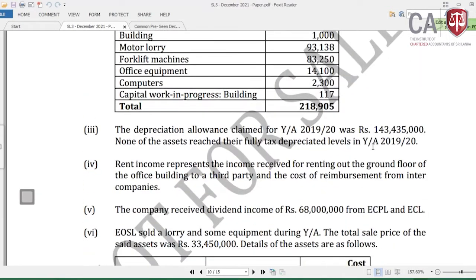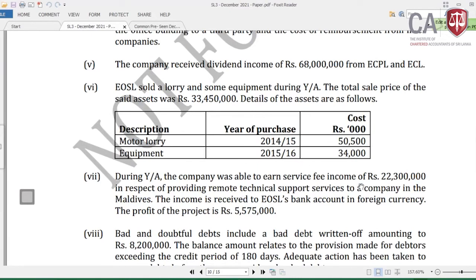Now, what tax adjustment do you have to do? For that you have to read this carefully, Lamai. This is service income received in foreign currency by providing a service to a person outside Sri Lanka, which is Maldives, and utilized outside Sri Lanka. Who is the beneficial party from providing that remote technical support service? It's a Maldives company.